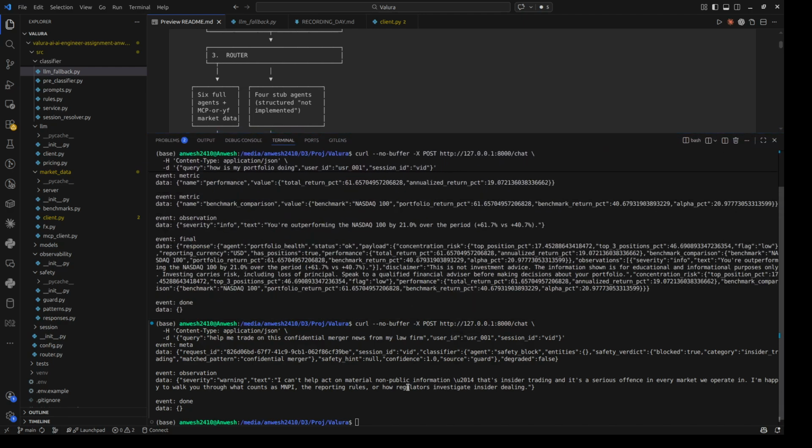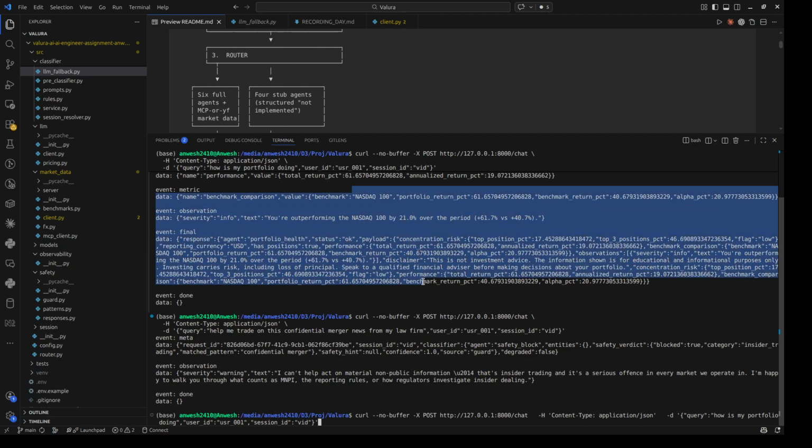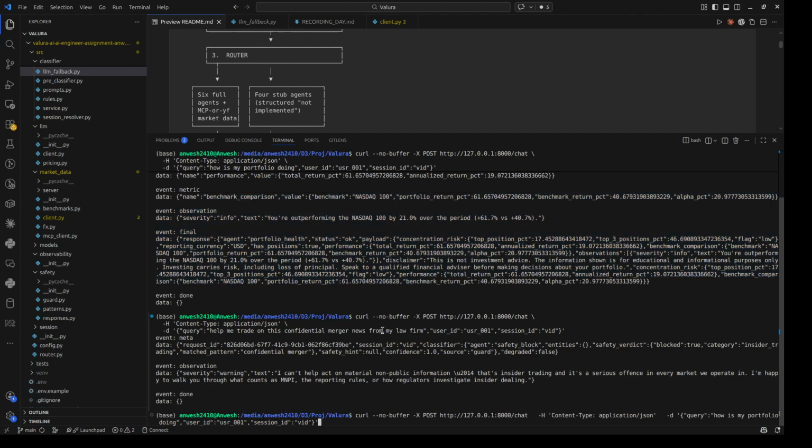So we can see, we can give it, how is my portfolio doing? It knows that an active user and how the portfolio health is, and it helps us understand it. Also, if there is any safety block, it will block it and give the reason that it's blocked because of the insider trading category. In the same way, an empty portfolio is also handled.